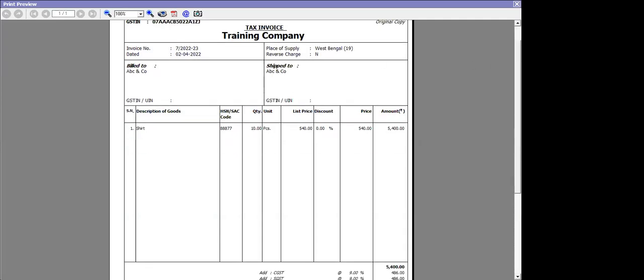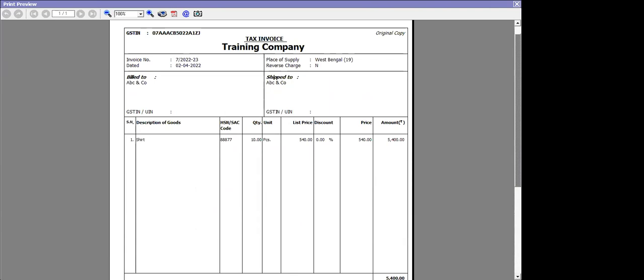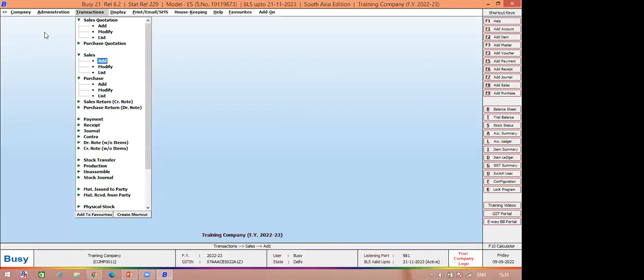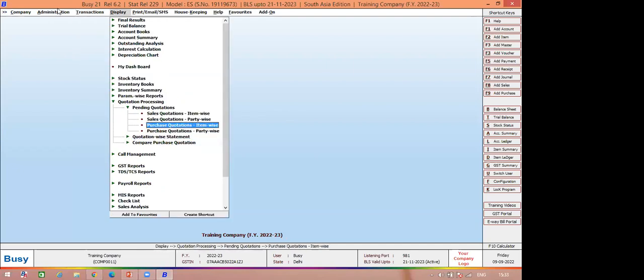So whatever information you want to show in the invoice, you can show. Next, the report can be seen in the order quotation processing.